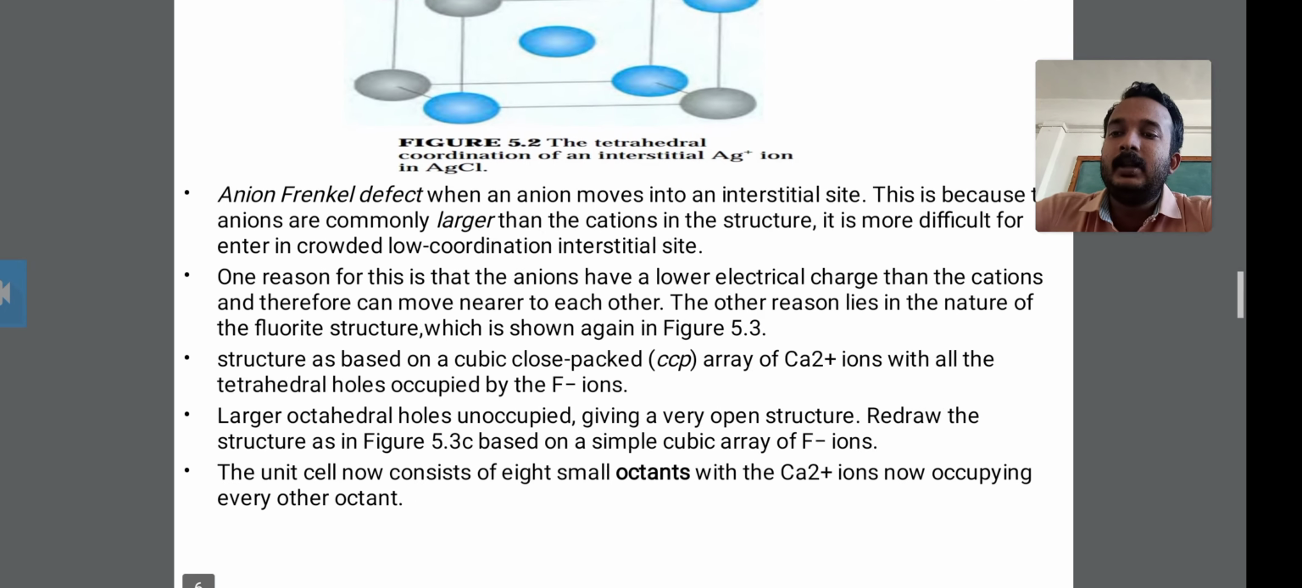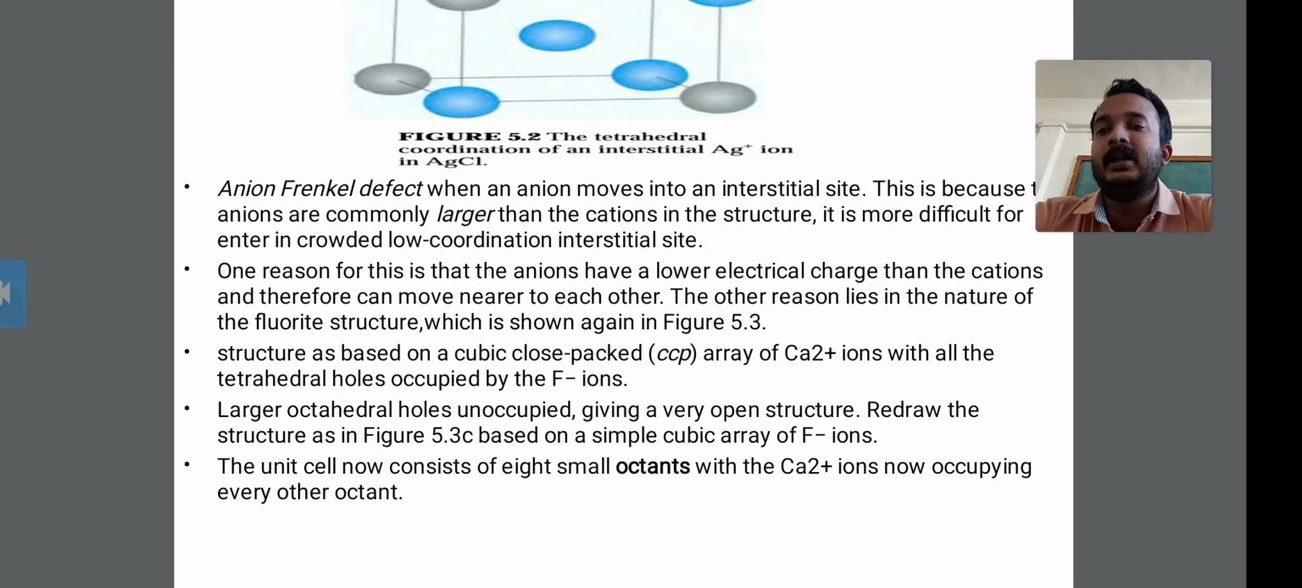Then we have to discuss the next one, the anion Frenkel defect. Above, we showed the cation Frenkel defect. It is used in the photographic film process. Therefore the light sensitivity of this silver bromide is useful in the photo emulsion. Okay, then secondly, the anion Frenkel defect.